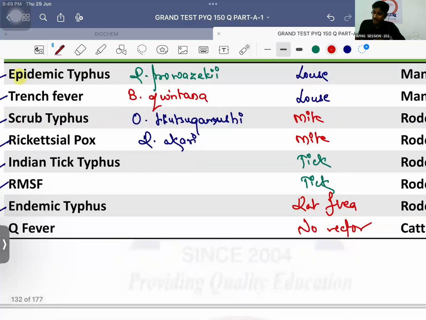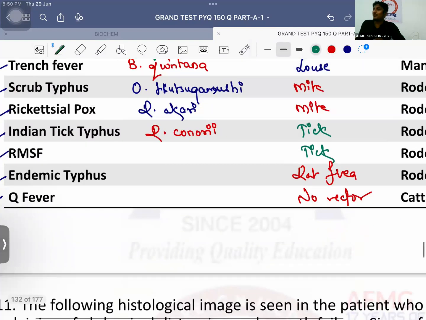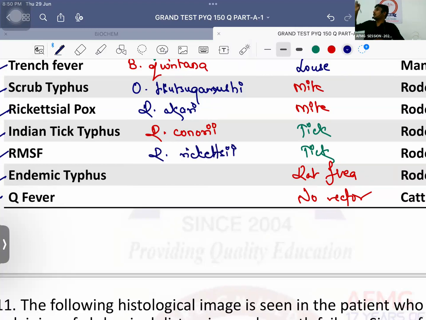Then Indian tick typhus. India के लोग सबको कोने में ले जाते हैं. So the causative agent is Rickettsia conorii. Rocky Mountains जो ले जाते हैं वो हंसते. Then Rocky Mountain spotted fever. Causative agent is Rickettsia rickettsii. Mnemonic is triple R. ठीक है. Endemic typhus: causative agent is Rickettsia typhi, and Q fever causative agent is Coxiella burnetii.